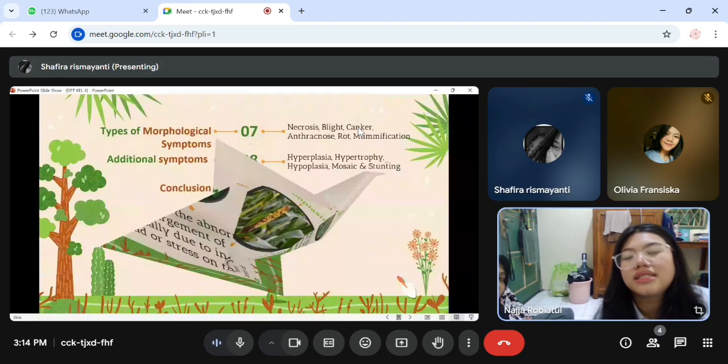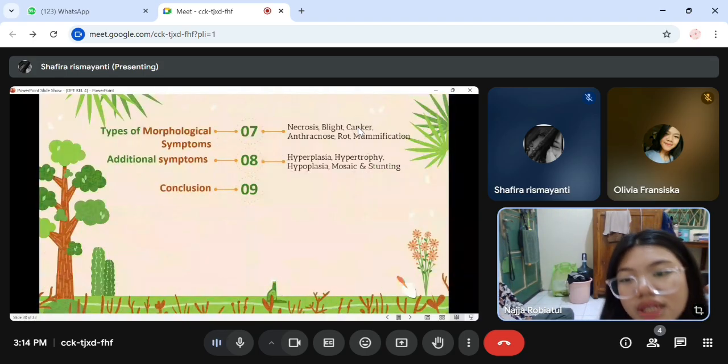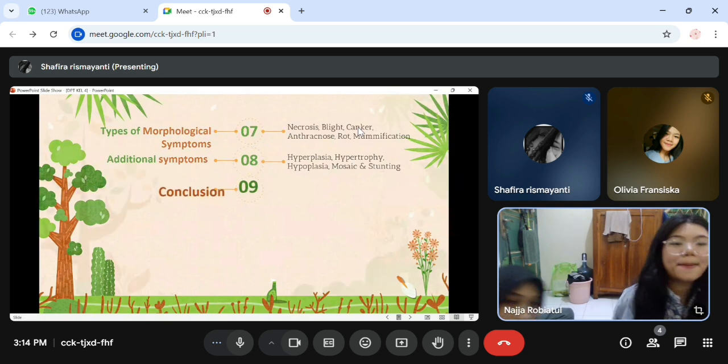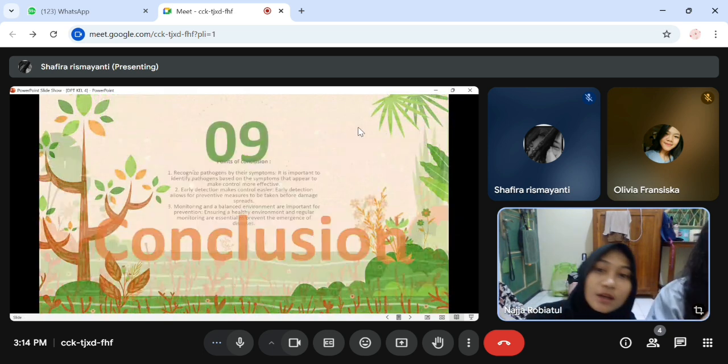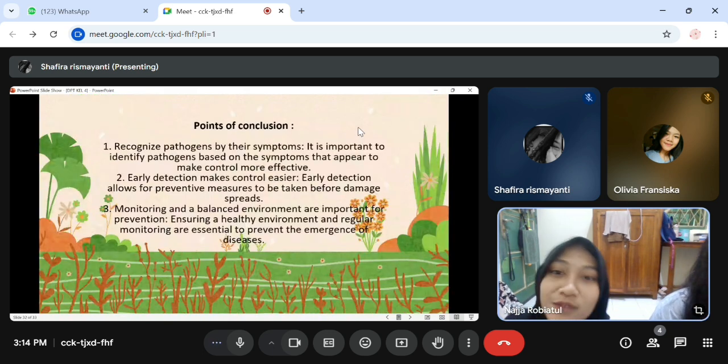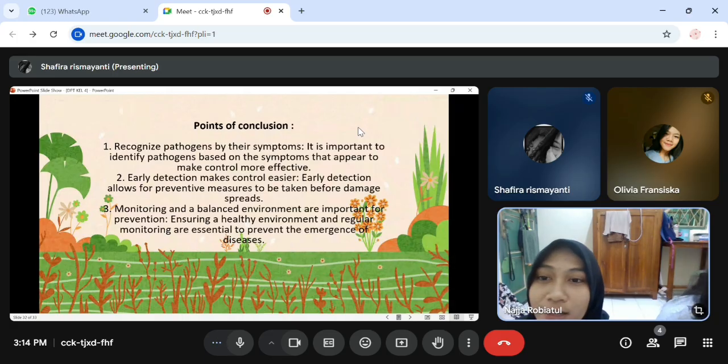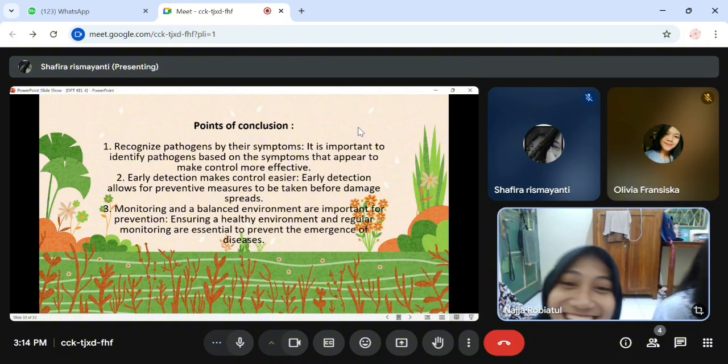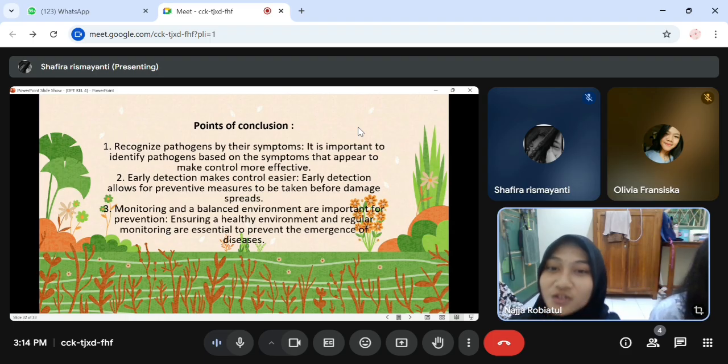And the last is a conclusion. We'll read by Tia. So the point of the conclusion of this PPT is recognize pathogens by their symptoms. It is important to identify pathogens based on the symptoms that appear to make control more effective.